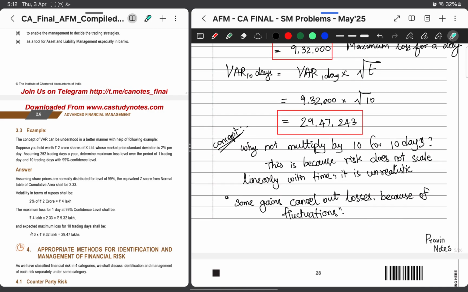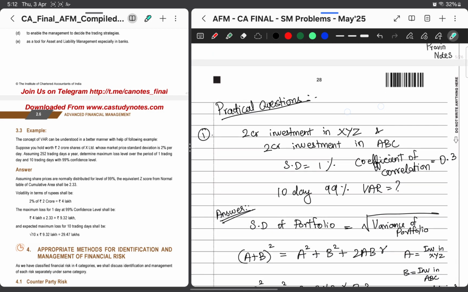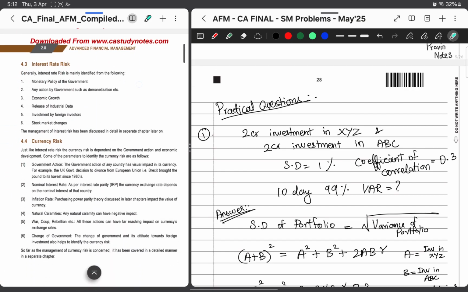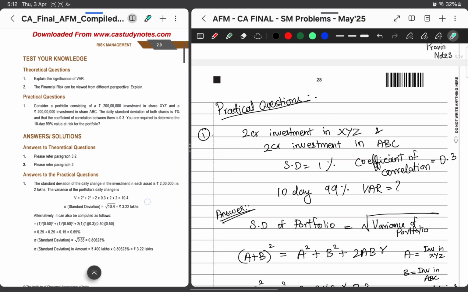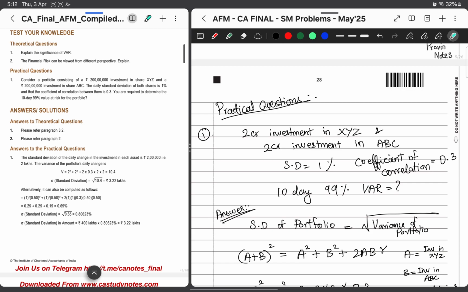Okay, now coming back to our practical question in our book. Consider a portfolio consisting of a 2 lakh investment in share XYZ and a 2 lakh investment in share ABC. Daily standard deviation of both shares is 1% and the coefficient of correlation between them is 0.3. You are required to determine the 10-day 99% value at risk for the portfolio.